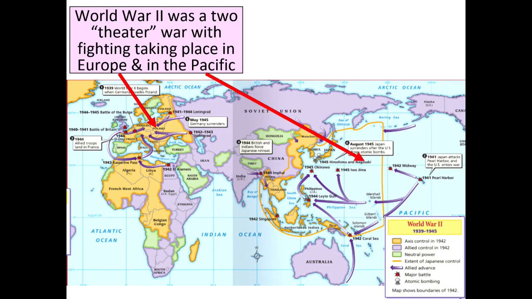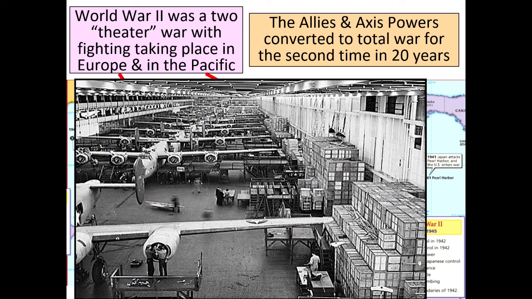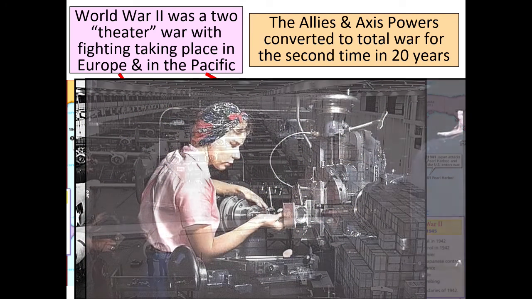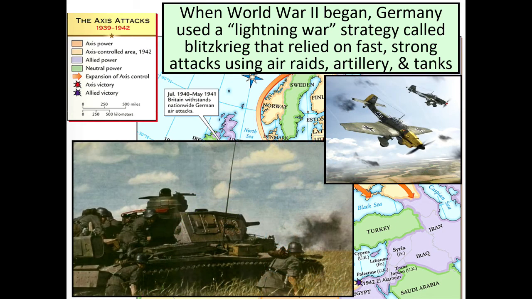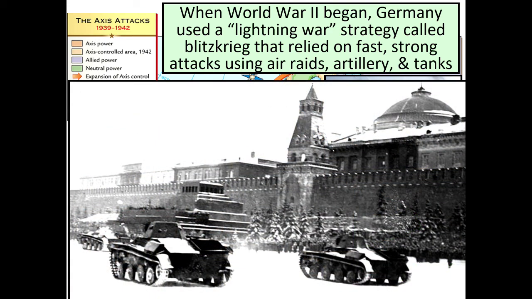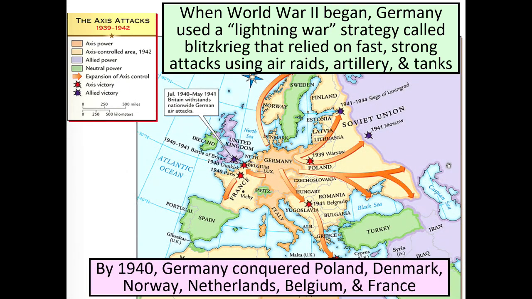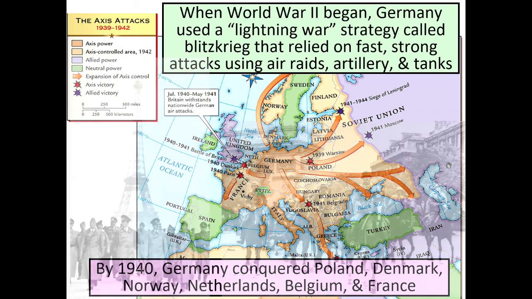World War II was a two-theater war with fighting taking place in Europe and in the Pacific. The Allies and Axis powers converted to total war for the second time in 20 years. When World War II began, Germany used a lightning war strategy called Blitzkrieg that relied on fast, strong attacks using air raids, artillery, and tanks. Here they are rolling through St. Petersburg. By 1940, Germany had conquered Poland, Denmark, Norway, the Netherlands, Belgium, and France.